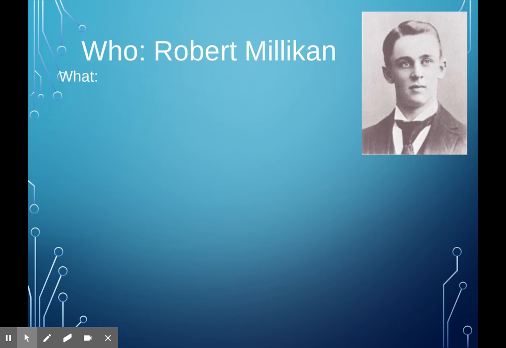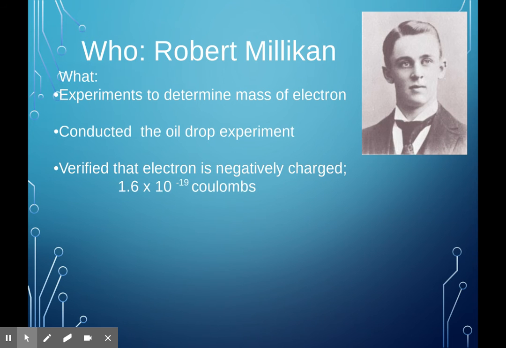We then move on to Robert Millikan. He was the one that discovered the mass of the electron. He ran an experiment referred to as the oil drop experiment, and that's because all he did was drop little drops of oil. He verified that the electron was negative. You'll notice there are some coulombs there. That is actually the charge. You really don't need to memorize that. With Millikan, he was just confirming and verifying that the electron was negatively charged. So with Millikan, there is really no new model, just verification.